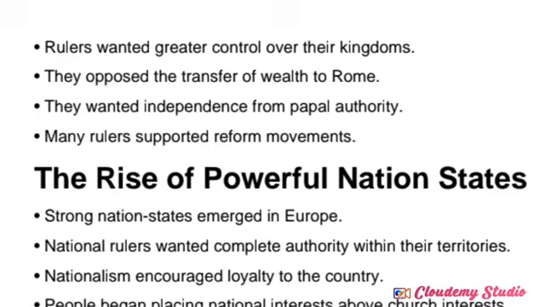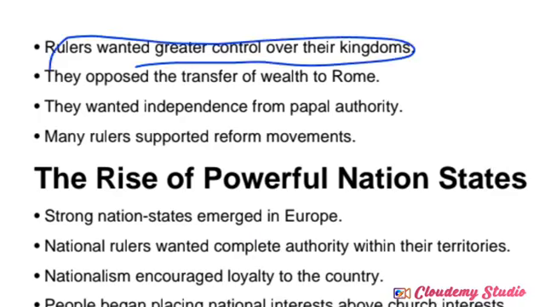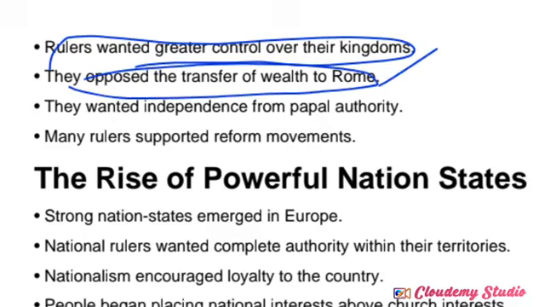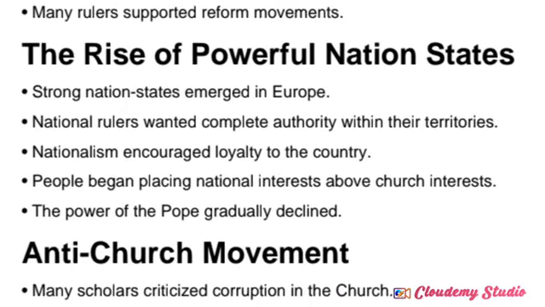So rulers wanted greater control over their kingdom. They didn't want anyone else interfering in political matters. That's why they opposed the transfer of wealth to Rome. In that kingdom, wealth was being transferred to the church authorities at that time. But the rulers or kings were not interested in transferring wealth to Rome. That's why they started to oppose this. So next one, the rise of powerful nation states.